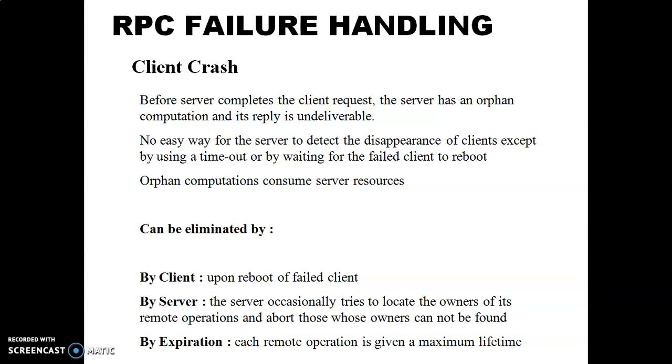What are the problems? Wasting of CPU time and locking of resources. Files, peripherals, etc. are locked. If the client reboots and repeats the remote procedure call, confusion can also be created at the server. So what is the solution?